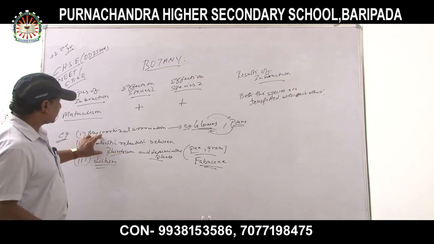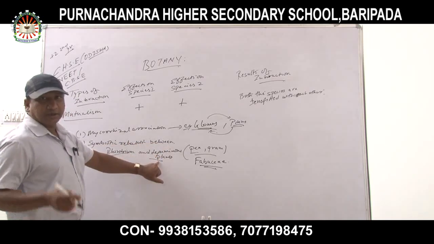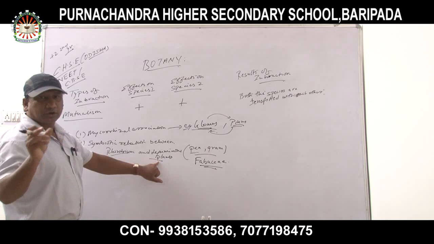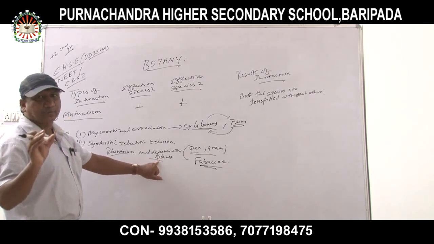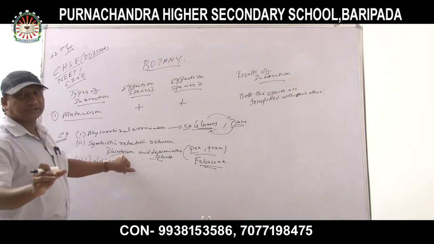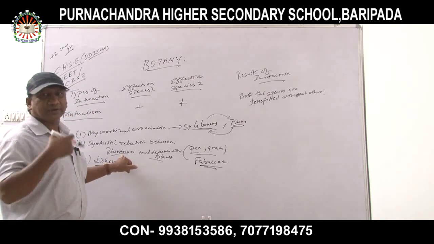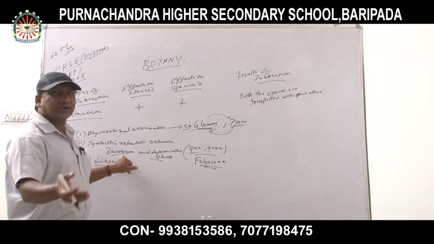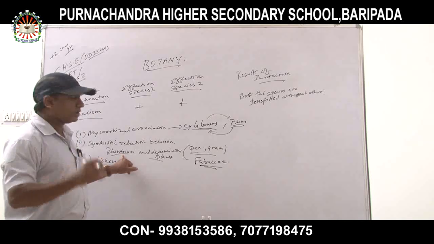Okay, so this is the symbiotic relationship between rhizobium and leguminous plant. Again, the leguminous plant has root nodules, and in those root nodules, which kind of bacteria takes shelter? That is rhizobium. The main function of the rhizobium is to convert ammonia or nitrate to nitrites into nitrogen, which is essential for the development and growth of the plant.